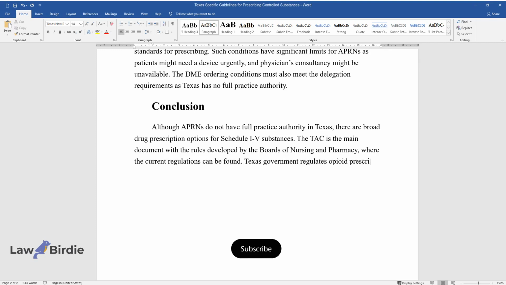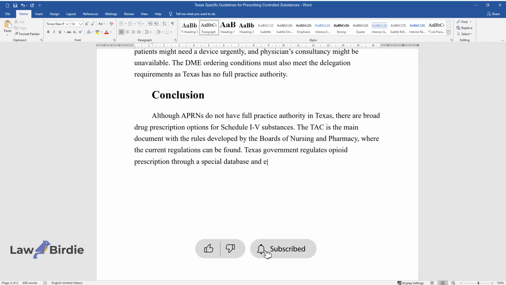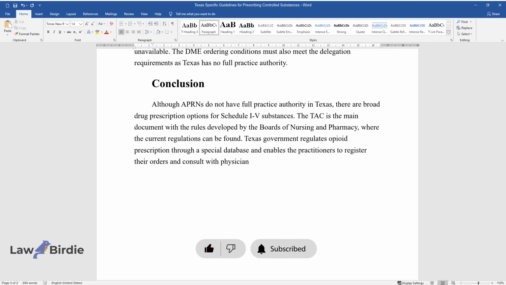Texas government regulates opioid prescription through a special database and enables the practitioners to register their orders and consult with physicians in certain cases.